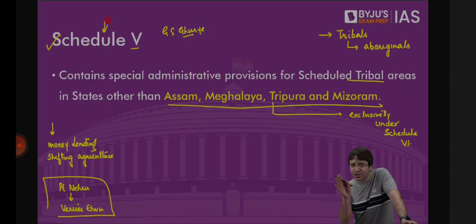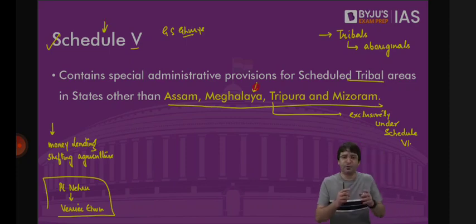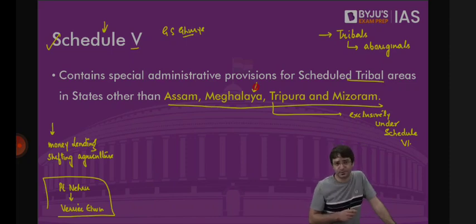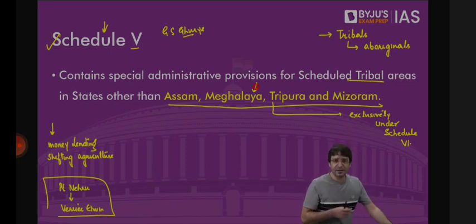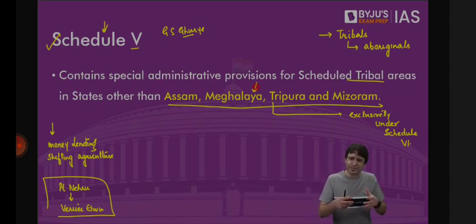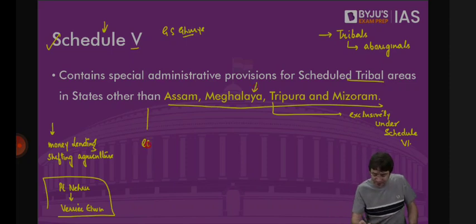But sir, why different treatment for tribals in these 4 states and tribals in the rest of the country? When we look at tribals in the rest of the country, the argument given by constitutional experts is, if there are tribals in Jharkhand, if there are tribals in Chhattisgarh, all these tribals, more or less, are similar to each other. That means we may, to a large extent, call these tribals of Chhattisgarh, Jharkhand, Rajasthan, Gujarat a homogeneous group. But still we need to protect them. And what should we protect? We should protect their economic interests.